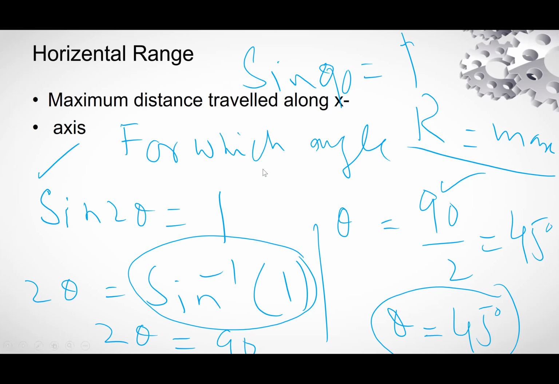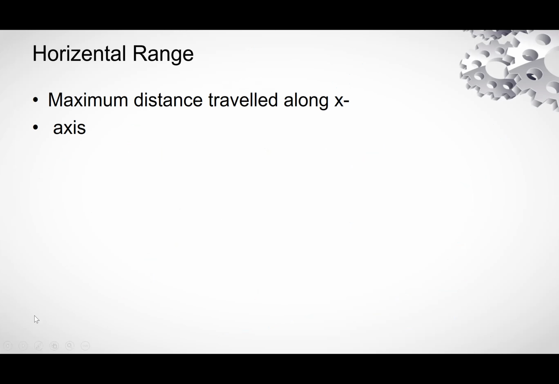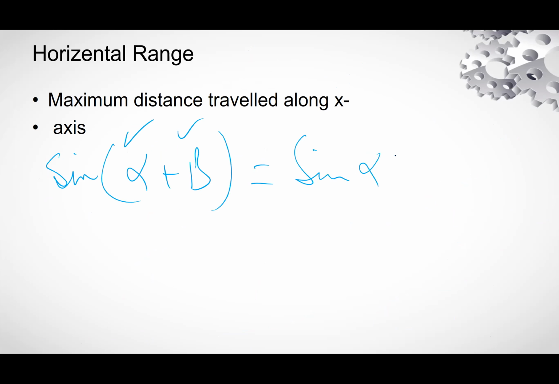Now the other verification. In mathematics, there is the formula for sine of alpha plus beta, which is equal to sine alpha cos beta plus cos alpha sine beta.